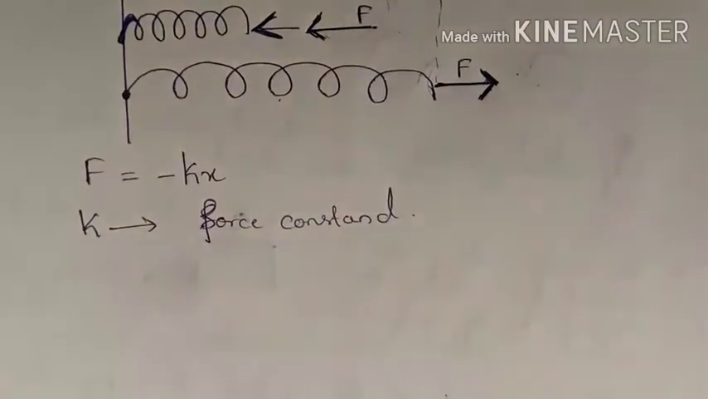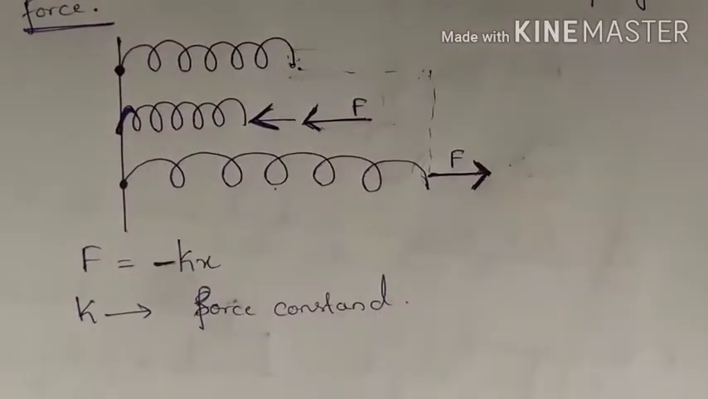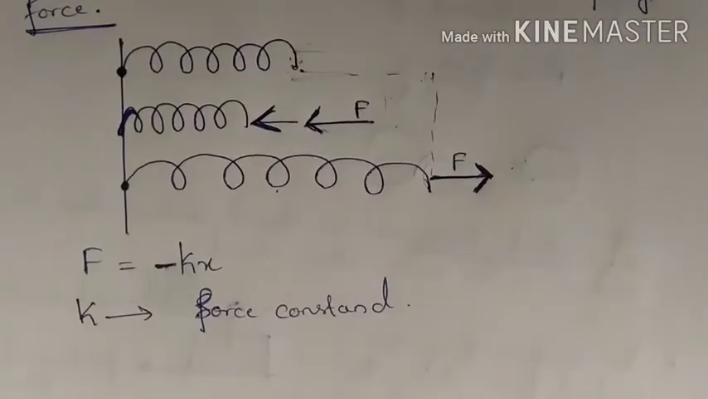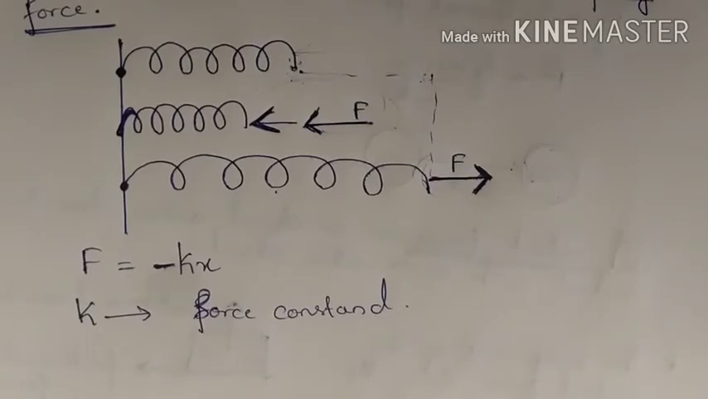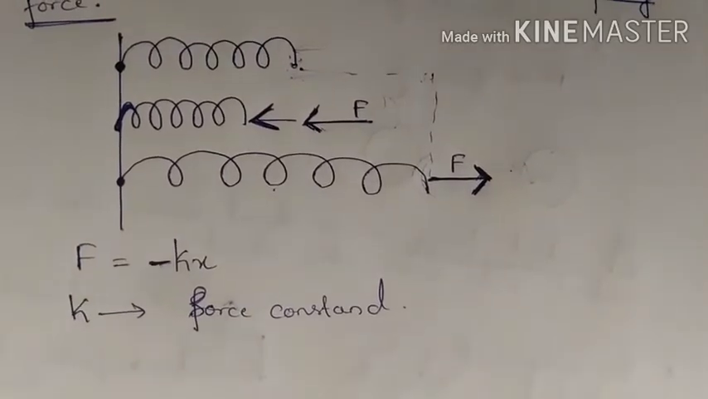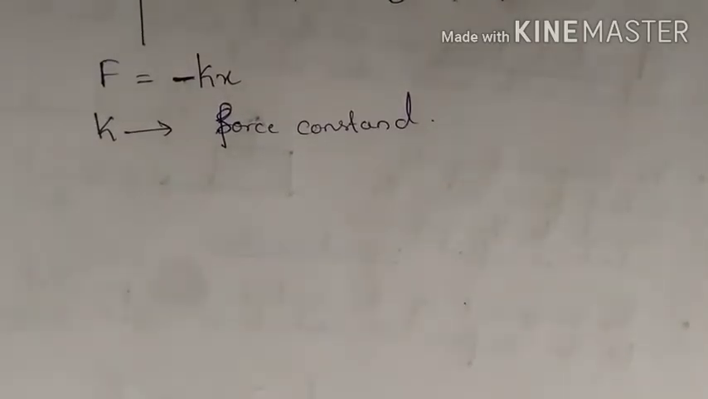So now you may ask why there is a minus in this force equation. Because this is a restoring force and this force will be in the opposite direction to the external force, hence we write it as minus kx. F is equal to minus kx is the spring force.